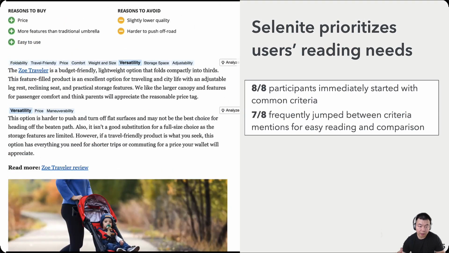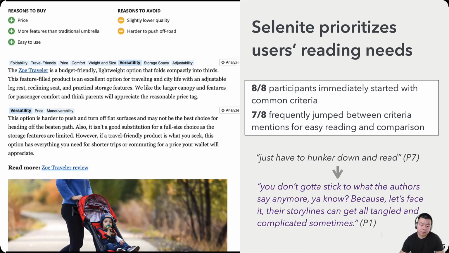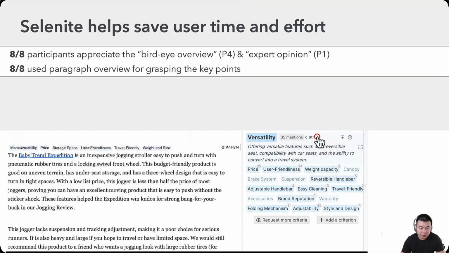And in fact, all participants immediately started with browsing through the common criteria in the sidebar, and most of them then frequently jumped between criteria mentions for easy reading and navigation and comparison. For example, one person described this as moving away from hunkering down and read to jumping out of the author's storyline. Selenite also helped save user time and effort.